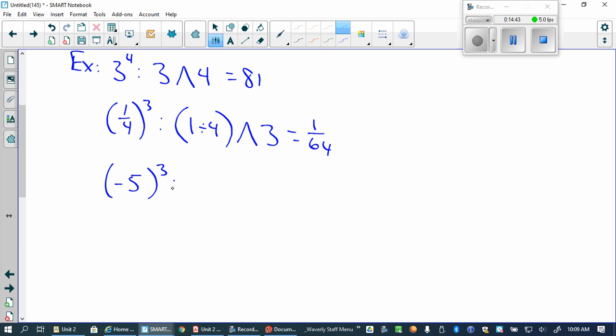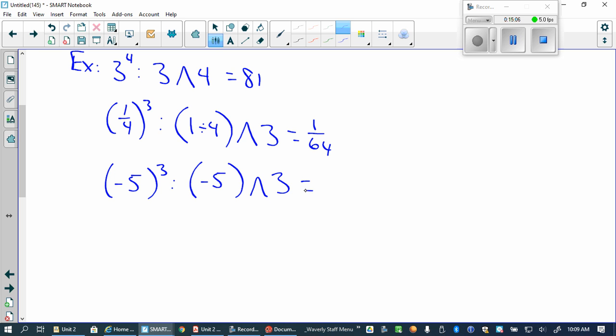Okay. What about -5 to the 3rd power? What do you absolutely have to have in there? The parentheses, right? Because without the parentheses, the negative doesn't get applied to the exponent, right? So it'll be parentheses, -5, close parentheses, caret 3. Go ahead and do that.